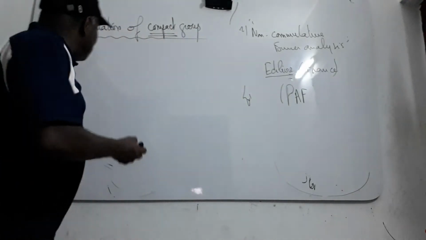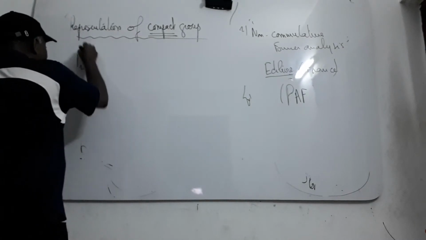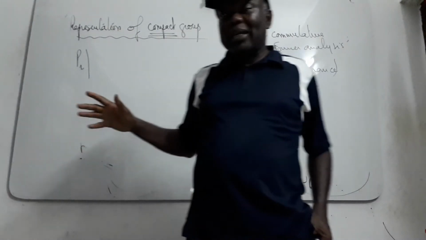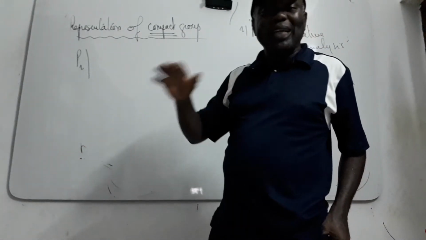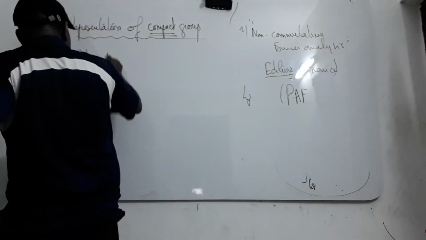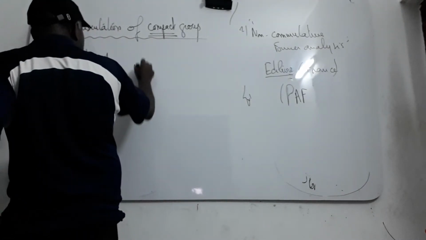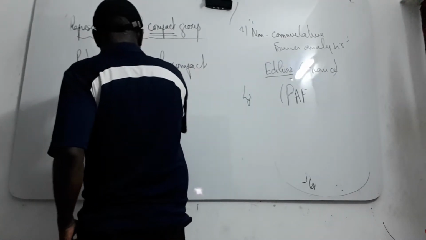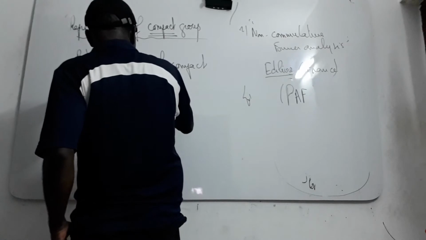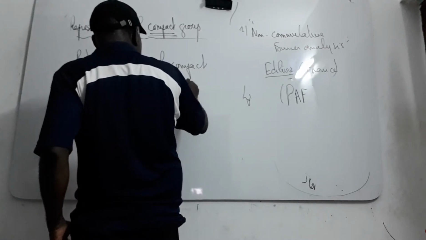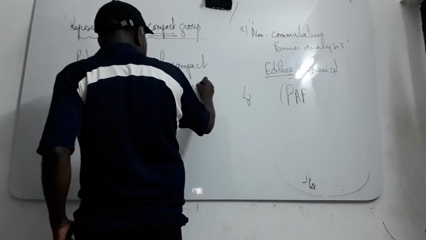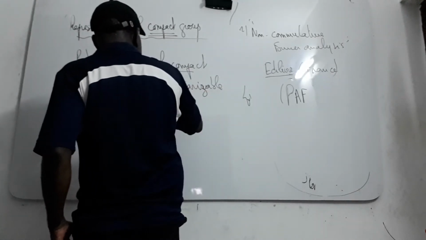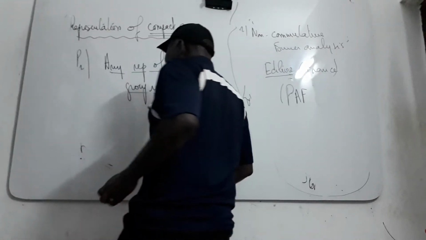The first property: any representation of a compact group is unitary. That is the first property you have to know.